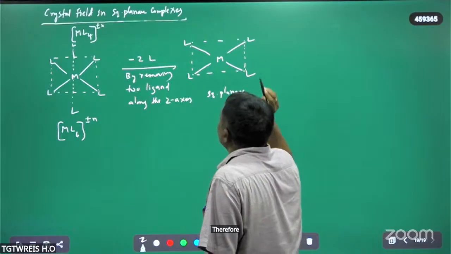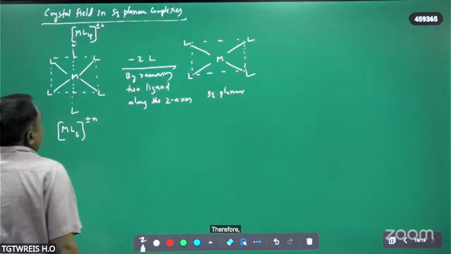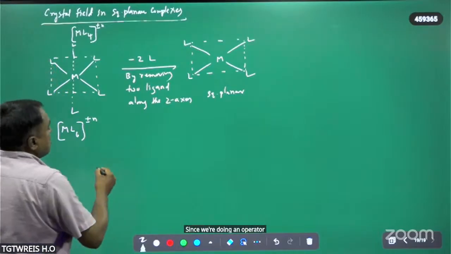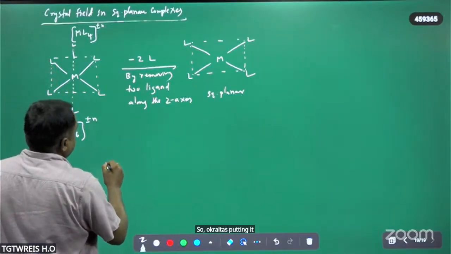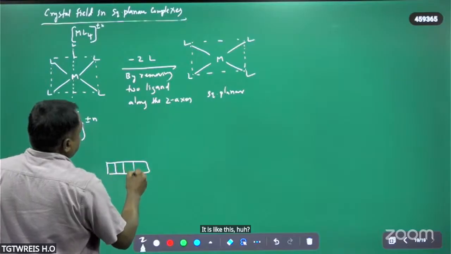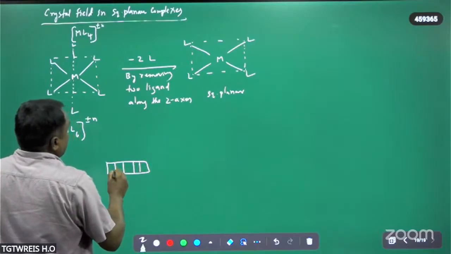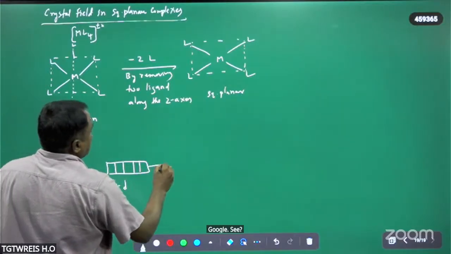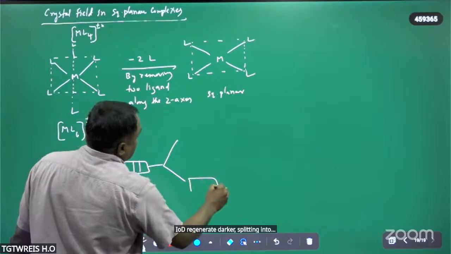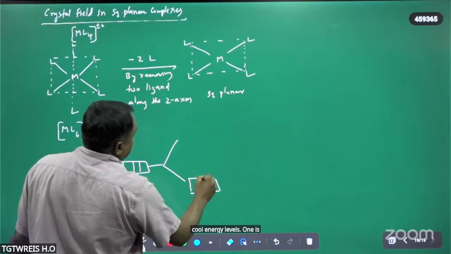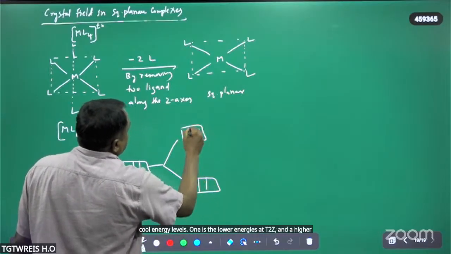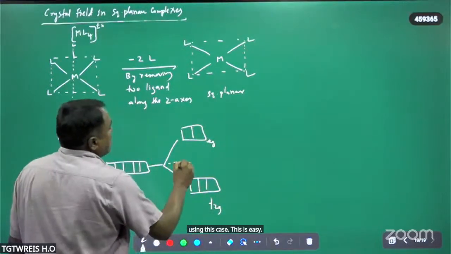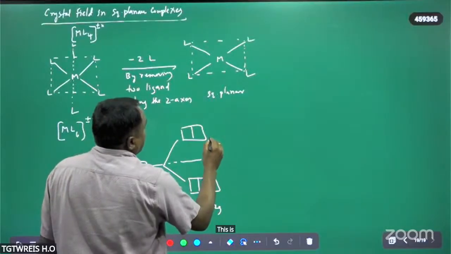Therefore, what will be the crystal field splitting in octahedral? The octahedral crystal field splitting is like this. The 5 degenerate d orbitals split into 2 energy levels. One is the lower energy T2g, and the higher energy is the Eg in this case. This is the T2g, this is Eg. This is the delta naught.